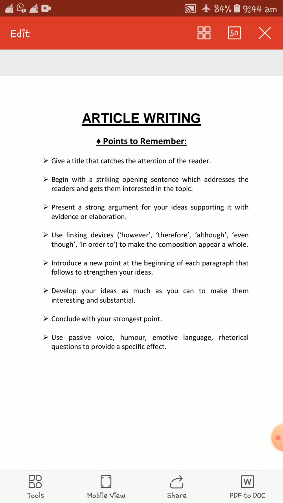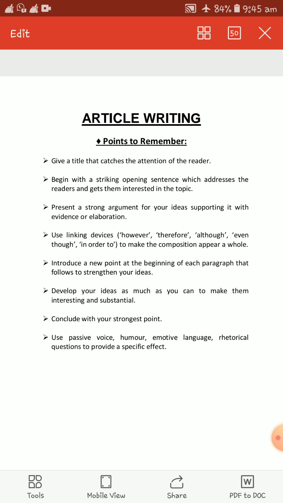Next one, very important, strong argument. You have to have some strong argument for your ideas, the ideas that you are propagating through your long composition in the form of article writing. You should present a very strong argument for your ideas, and you should support it with elaboration or evidence. That is very important. Structurally speaking, you can use linking devices like therefore, however, although, even though, in order to.